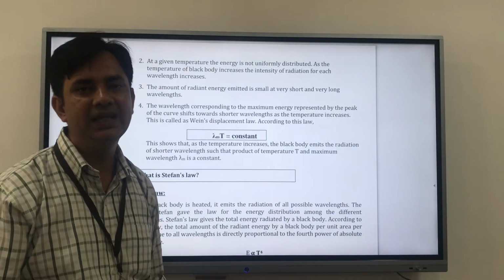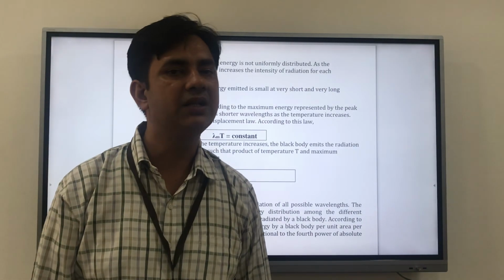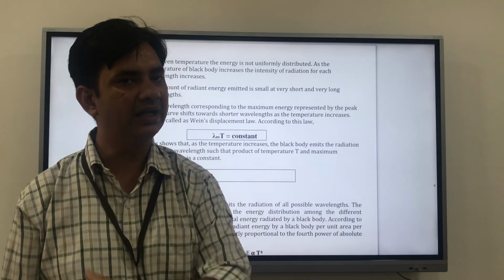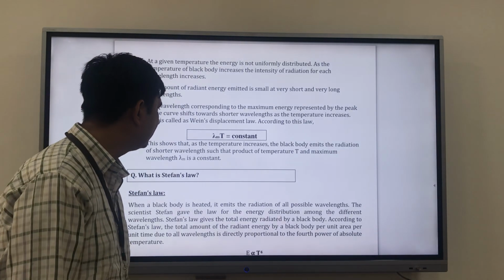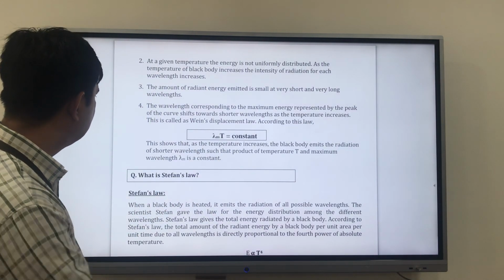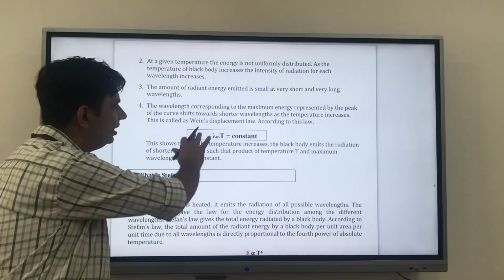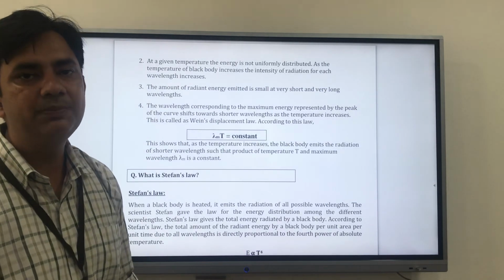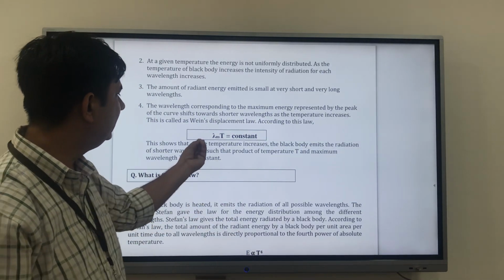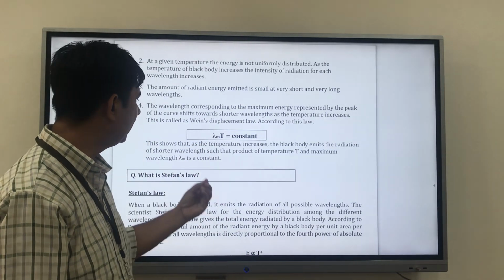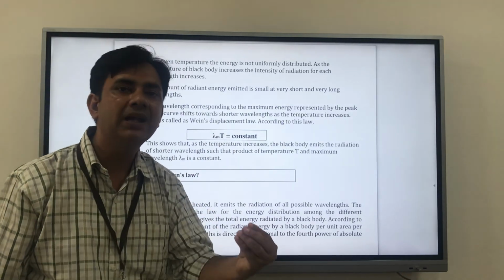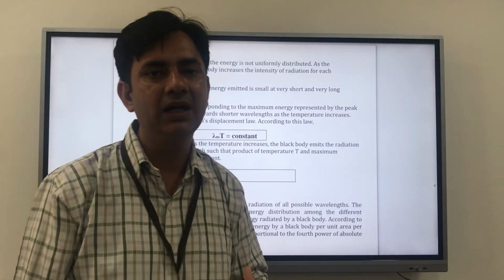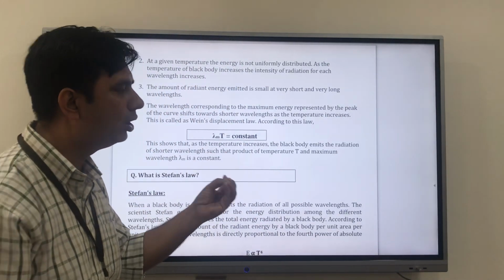That means there is an inverse relation between temperature and wavelength. So from here we get a very important law called Wien's displacement law, which says that lambda m, the maximum value of lambda, into T is a constant.